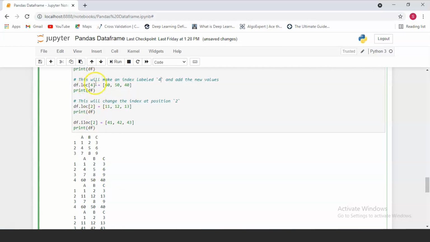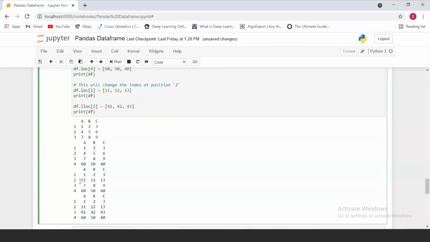Because you know that loc works on labels and there is no label 4, when we use this function, loc is going to run through all of our rows and see that there is no row label 4. So it's going to create one by itself with the values 60, 50 and 40. Now, using loc and iloc, we can also change the values at different positions. Here, loc will change the values at label 2, so this will directly change the values of label 2 to 11, 12 and 13.